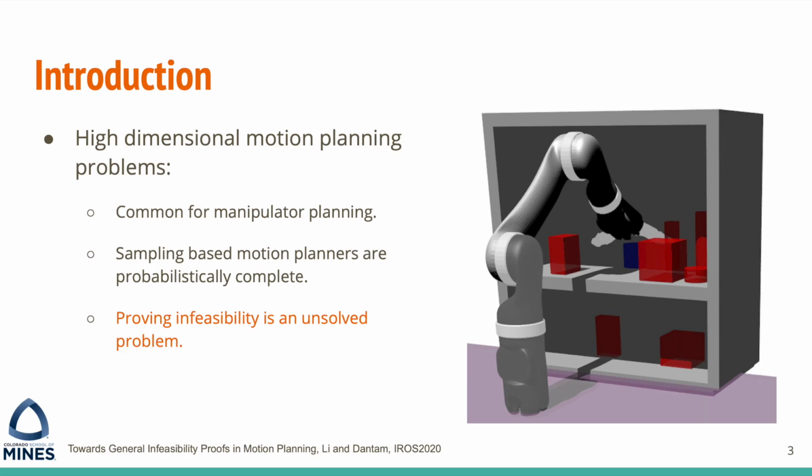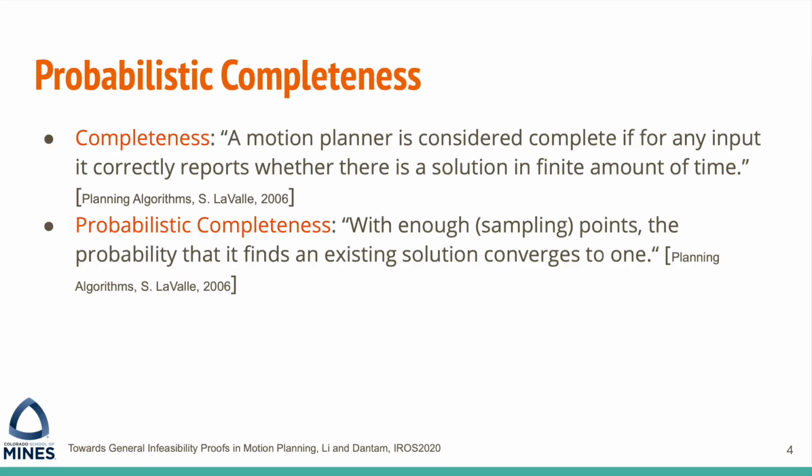This work seeks to find infeasibility proofs that can work together with the sampling-based motion planners. An important concept here is completeness versus probabilistic completeness. The main difference is that a complete motion planner can report that there is no solution if a plan does not exist, but a probabilistically complete planner cannot report that, and instead, it would run forever. Most sampling-based motion planners are probabilistically complete. This work focuses on finding an infeasibility proof that would make sampling-based motion planners complete instead of probabilistically complete.